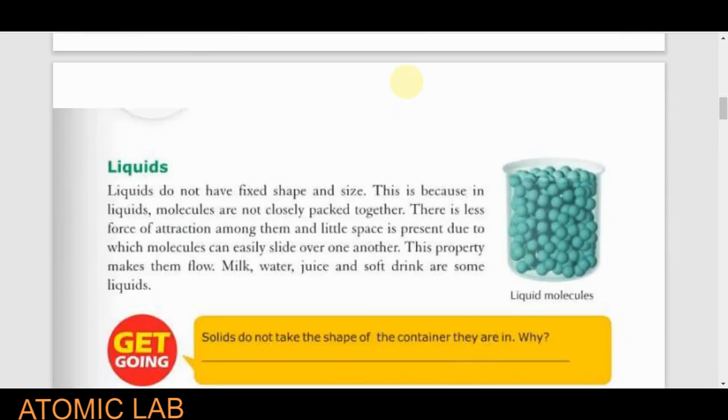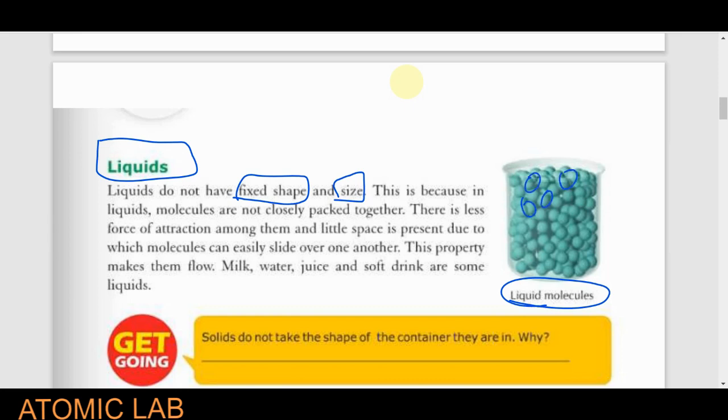Now students, the liquid, this is another state of matter. There are so many substances which are present in the liquid state, and they do not have a fixed shape and size. If we take water as an example, we know that water molecules can be easily moved.